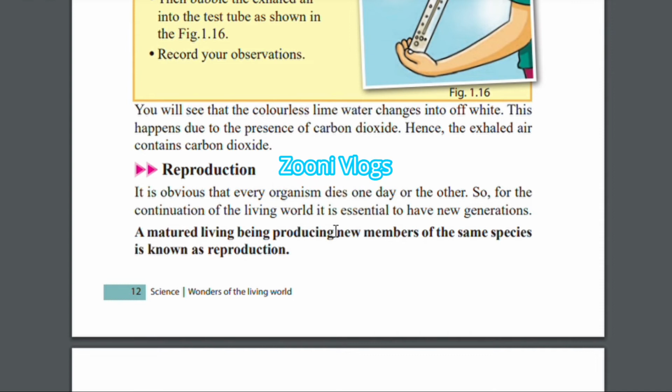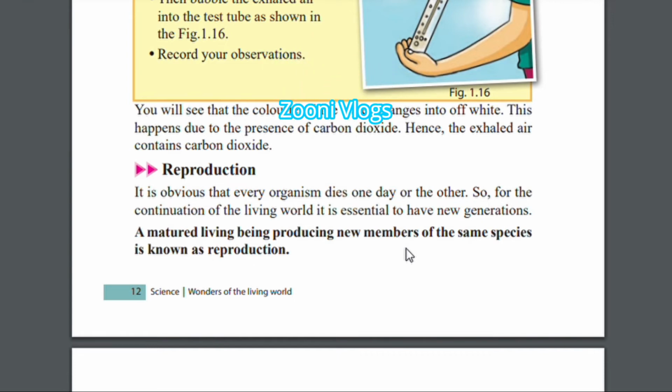So from this reproduction system, we are allowing the next generation to come into the world. For the continuation of the living world, it is essential to have a new generation. So a mature living being producing new members of the same species is known as reproduction.